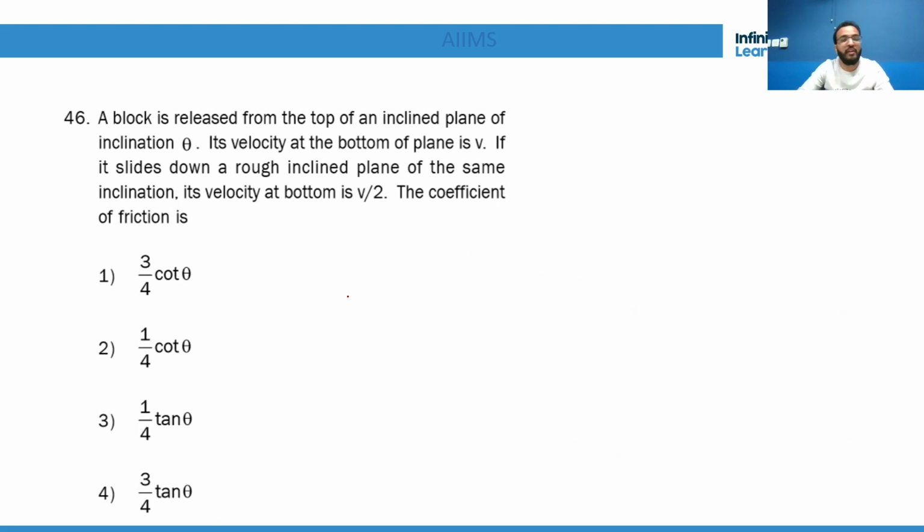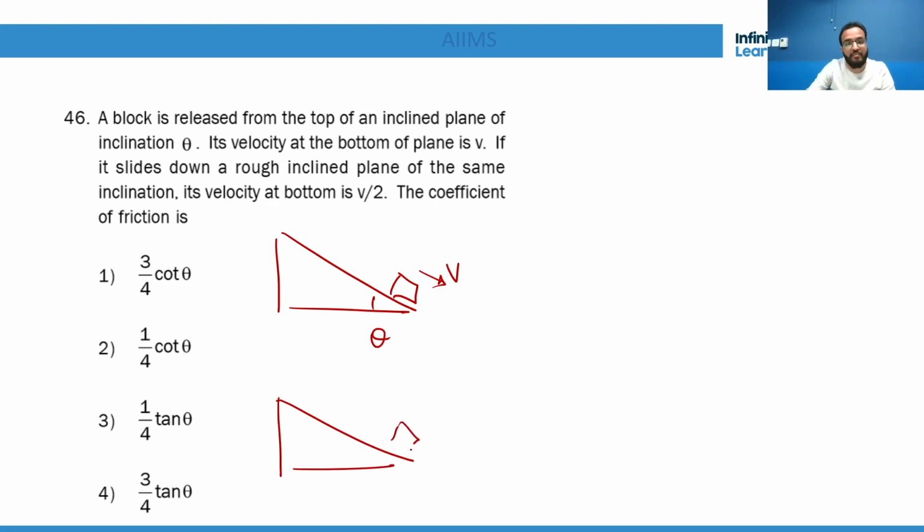Okay, a block is released from the top of an inclined plane. Fantastic. This angle is theta. Its velocity at the bottom of the plane is v. And if it is dropped from a rough plane, at the bottom its velocity is v by 2.